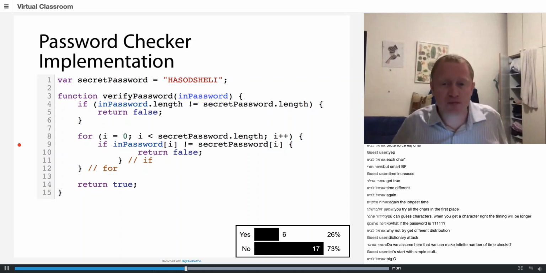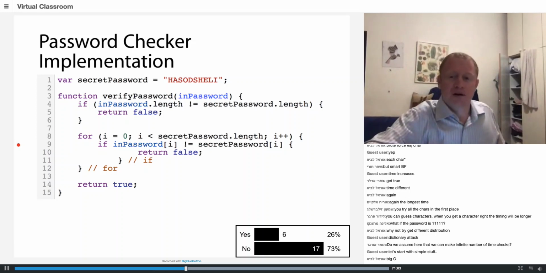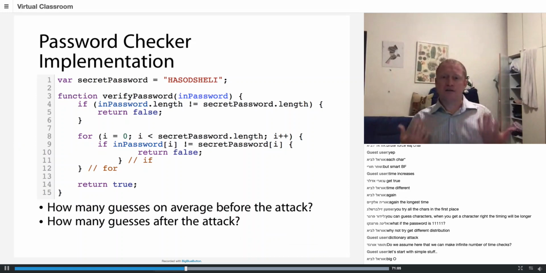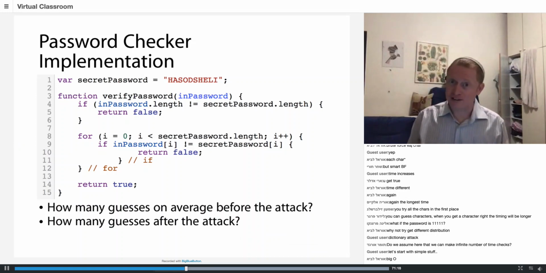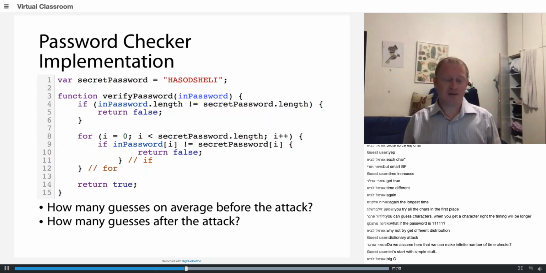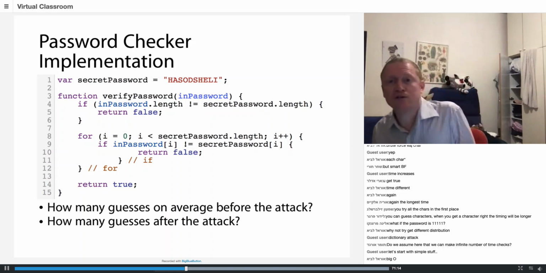And the question I should be asking is, how long did it take me to get the key out without the attack? And how long does it take me with the attack? So let's do the measuring.